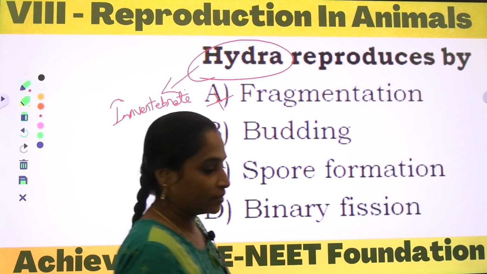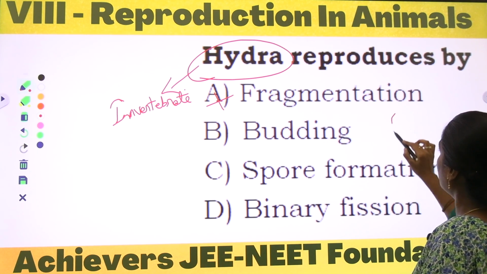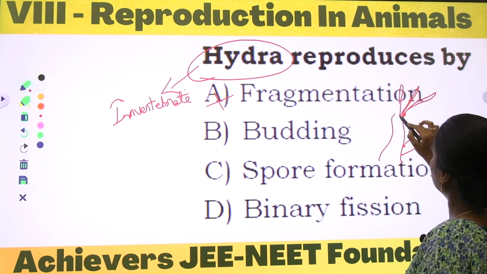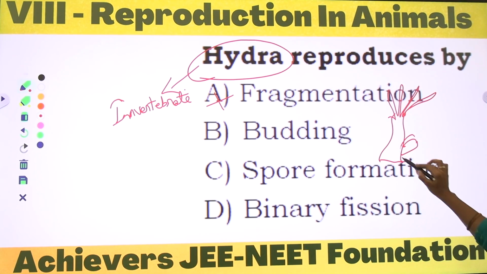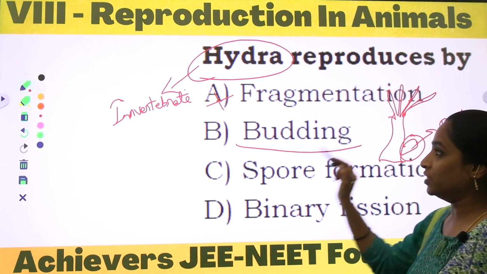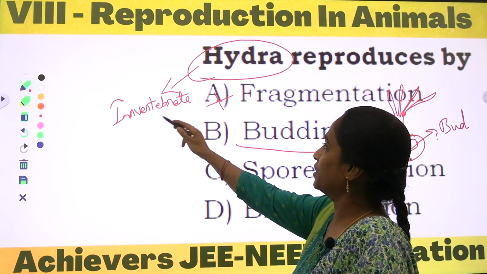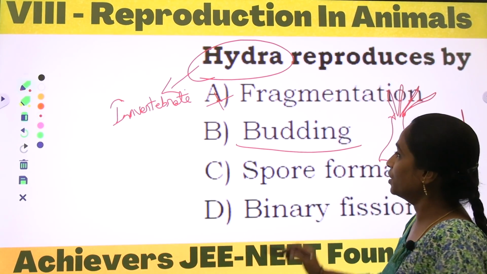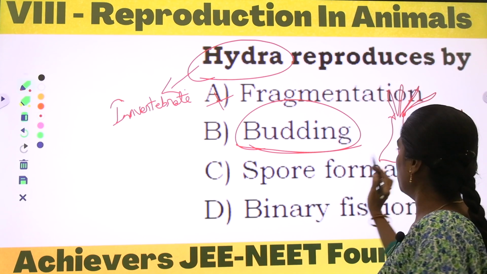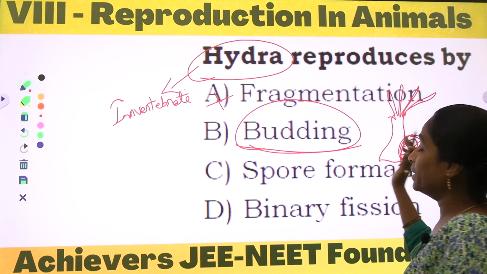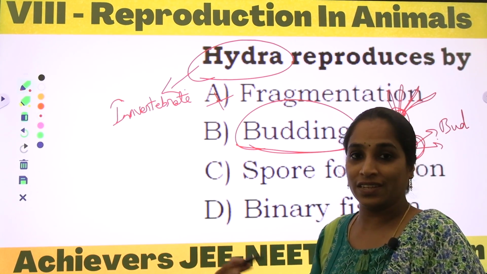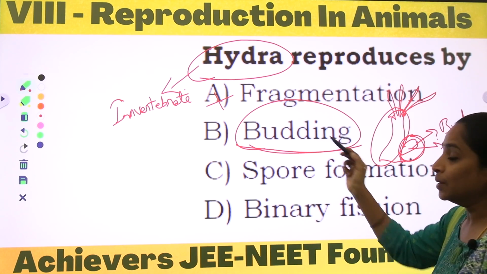And coming to bud. Coming to buds, the hydra can reproduce as a new individual. And what is this? This is the bud, right? So budding is one of the asexual modes of reproduction seen in the invertebrate hydra. Once the complete bud is developed, it is detached from the parental body, and it has the capacity to again go for the asexual mode of reproduction called the budding process.